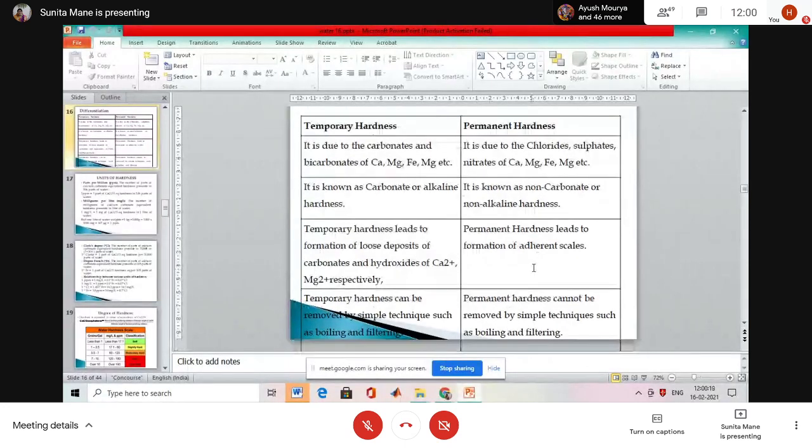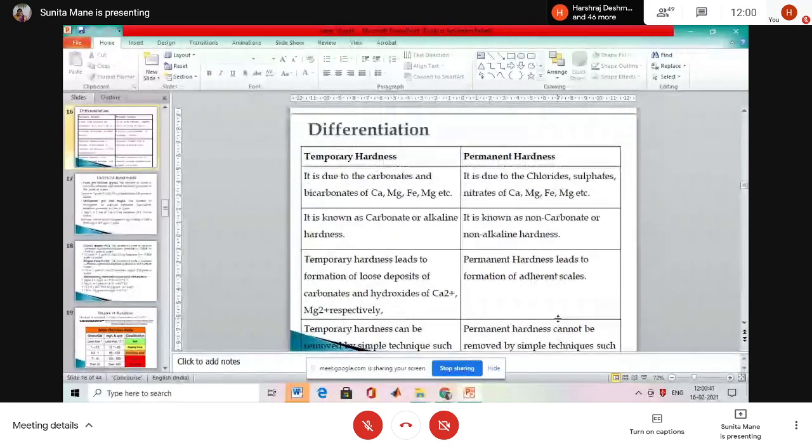Okay, hardness can be removed by a simple technique, that is, you can boil the water and remove the temporary hardness. But permanent hardness cannot be removed on boiling of the water. It can be removed by some chemical process, that is the lime soda process, zeolite process, and another ion exchange process. Okay, this is called as the difference.